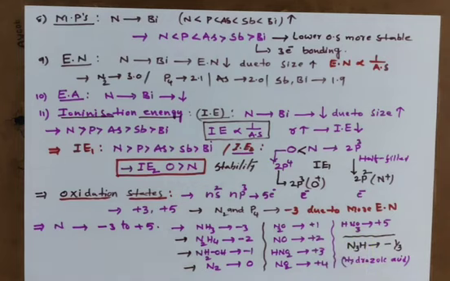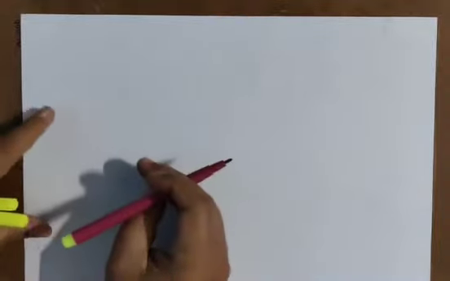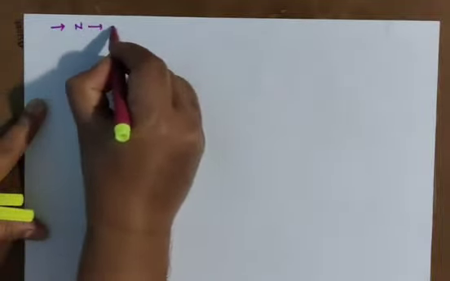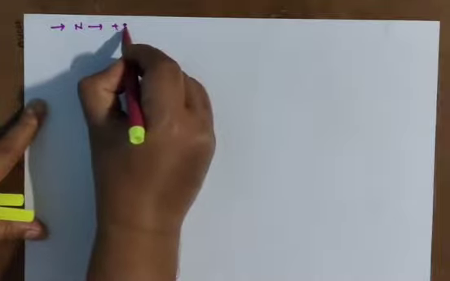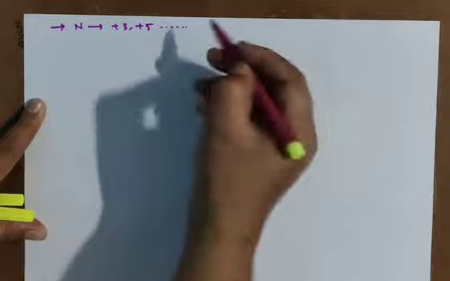Go for few more abnormalities in this family. I am going to show few more properties. Now go for here. This group can show +3 to +5 like that. Here nitrogen exhibiting +3, +5 and so on.